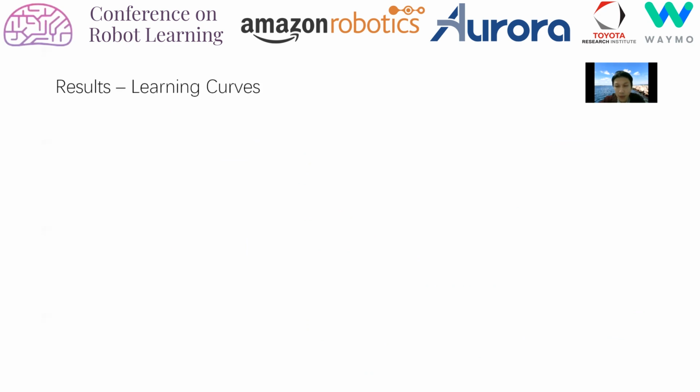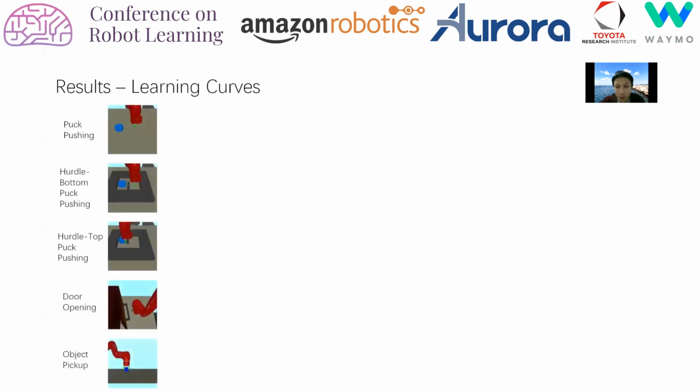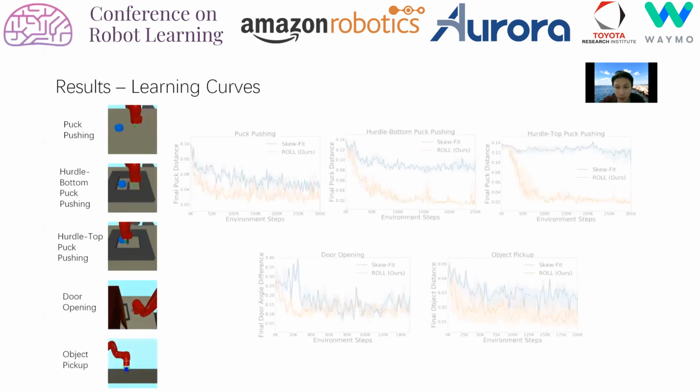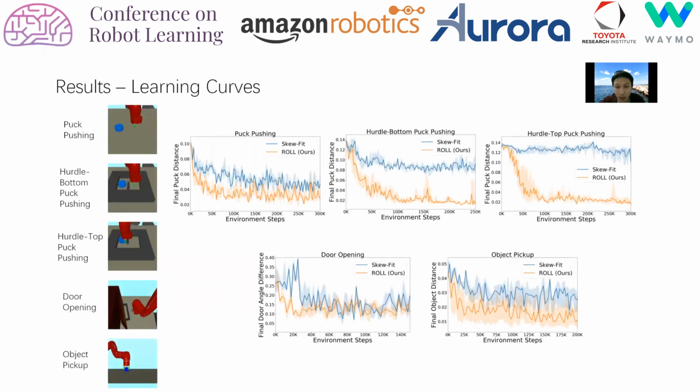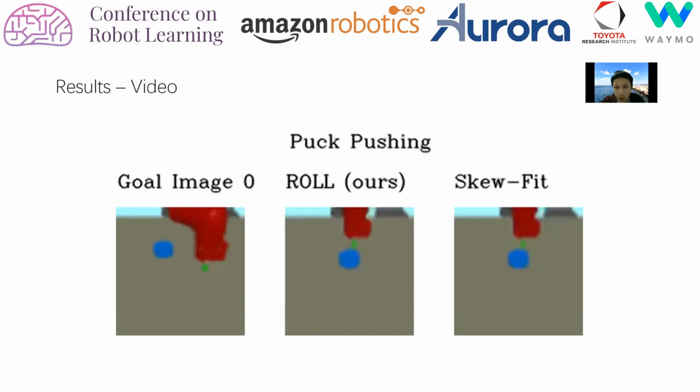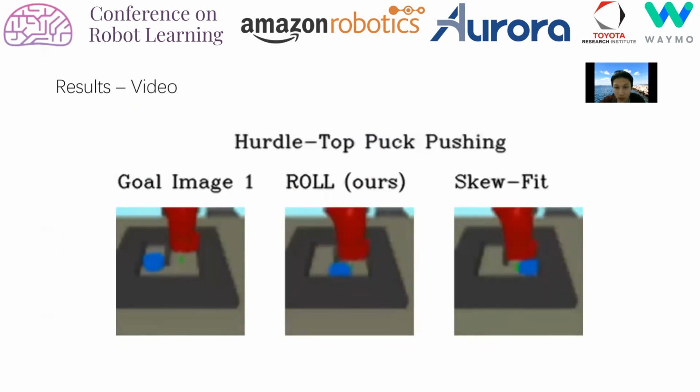Now we move to the experimental results. We evaluate ROLE on 5 MuJoCo simulated visual control tasks with no task-specific reward. In all tasks except door opening, we see ROLE learns much faster and achieves better final performances compared with the prior method, Skew-Fit. Below is a video for the learned policy. For each task, we give 3 different goal images. Note that our method aligns the target object, whereas Skew-Fit often aligns the robot arm instead of the object.